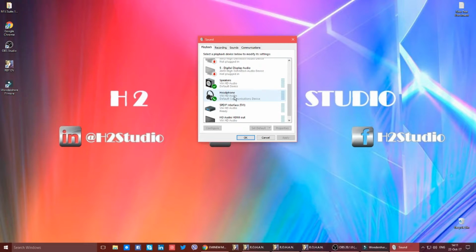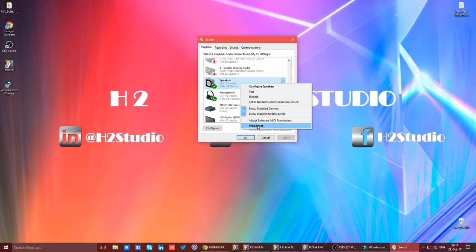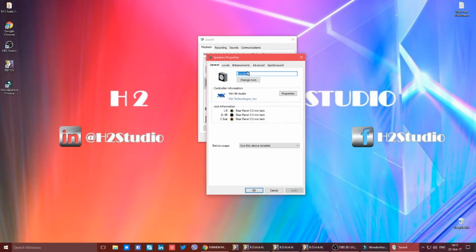Are you using speakers or headphones? Doesn't matter, just find your main device, and after you find it, right click. These are mine. So right click on your device and go to properties.